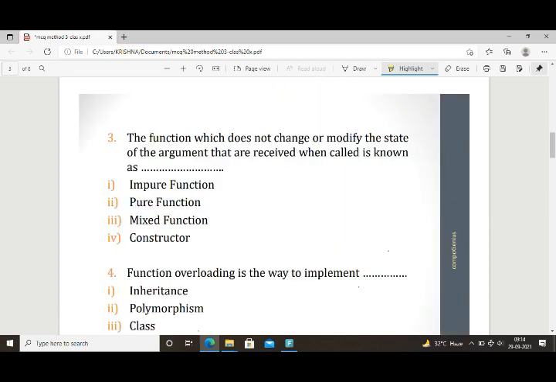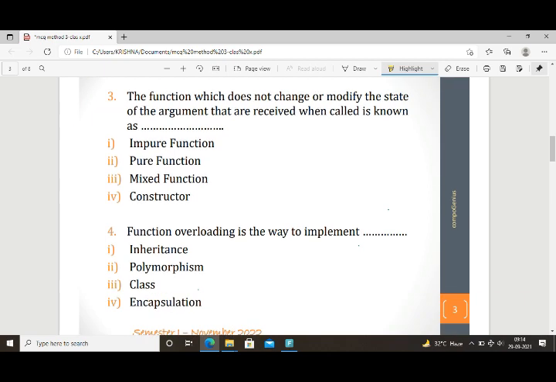Third one, the function which does not change or modify the state of the argument that is received when called. So what is that function? Here, four options are there: impure function, pure function, mixed function, constructor.